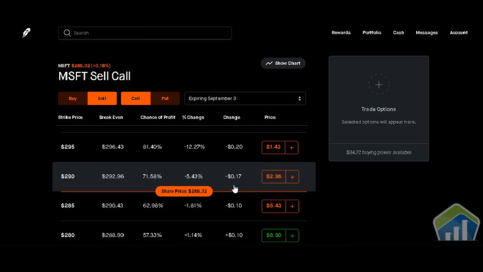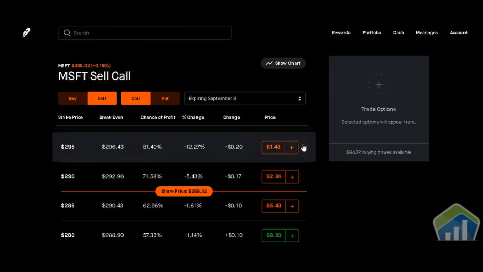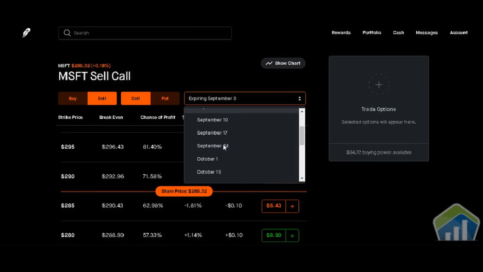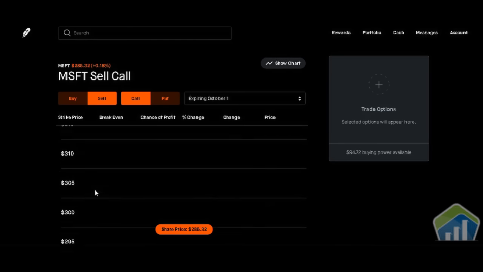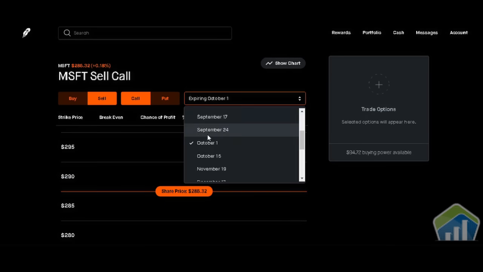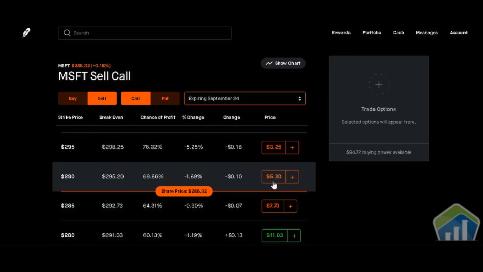So it's up to you to figure out where you want to sell or how far out. But remember, analysts believe that it's going to go up to $300 plus. As you go down in time, you can continue to pick up monies. If you go to September 24th at 290, they're offering $520. That's a great deal of money. Think about it: $520 to say you'll sell at 290.